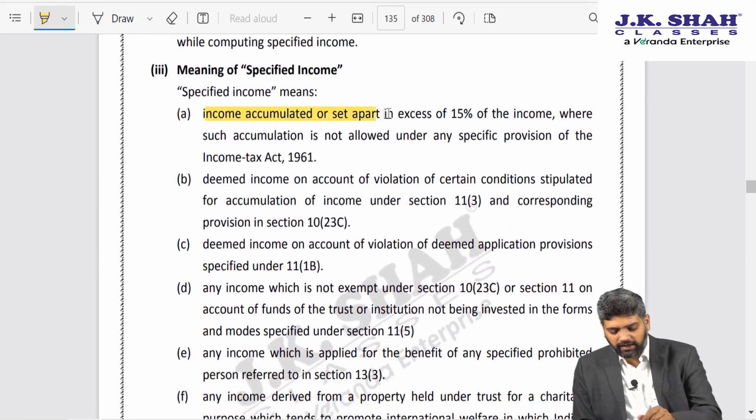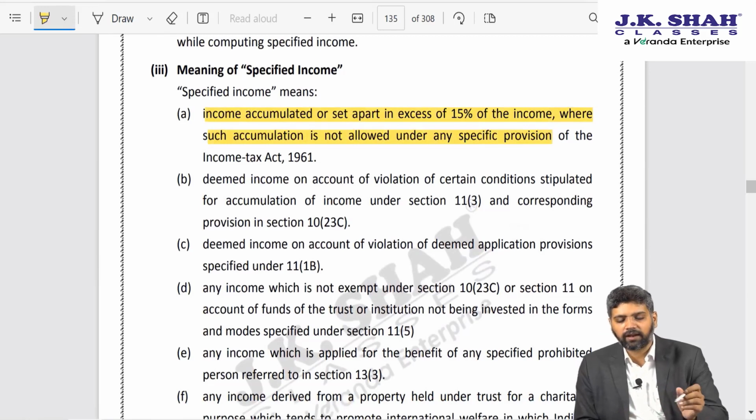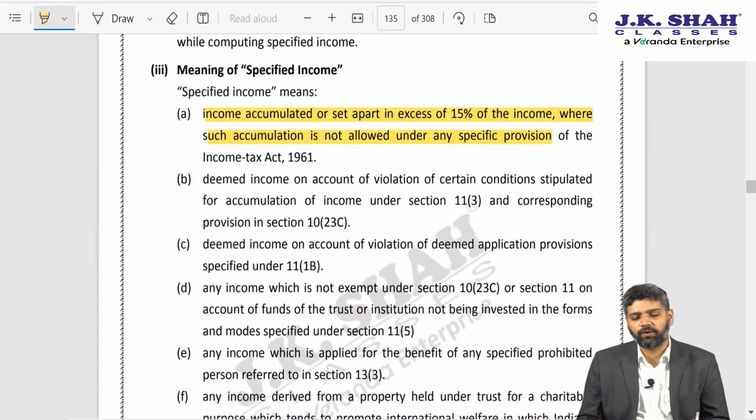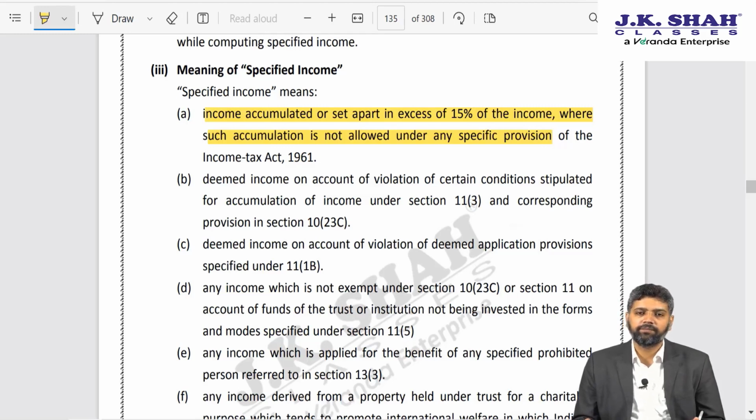Suppose you have accumulated income in excess of 15% where the accumulation is not allowed under any specific provision of law. As we know that if a trust earns 100 rupees, it is required to apply only 85 rupees out of that. 15 rupees is allowed as automatic accumulation.